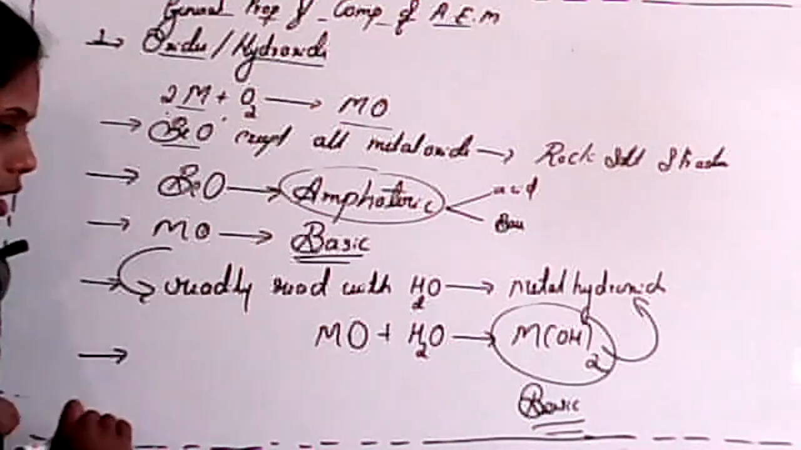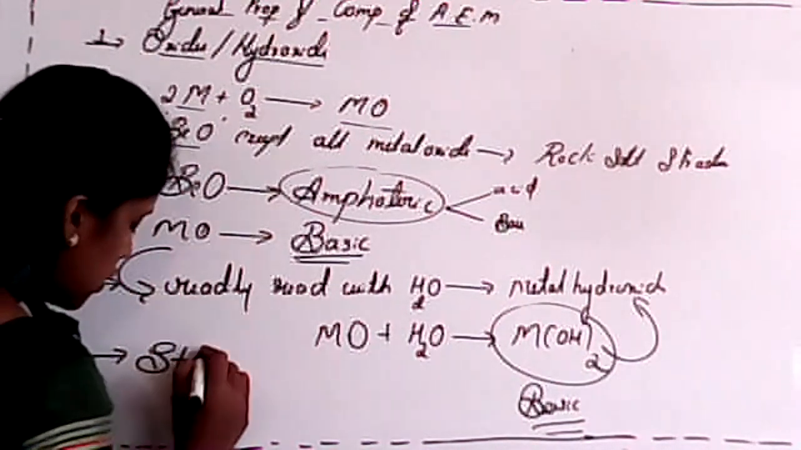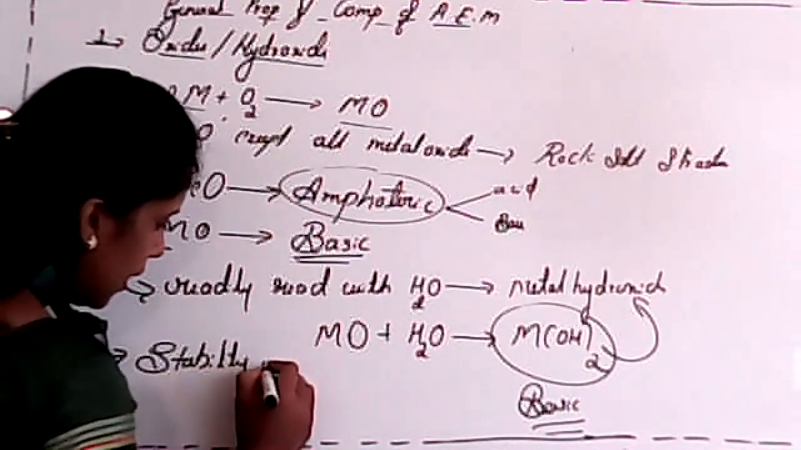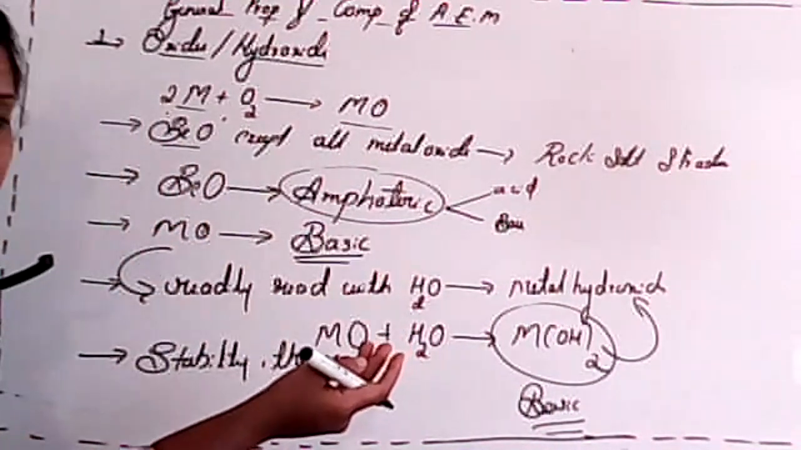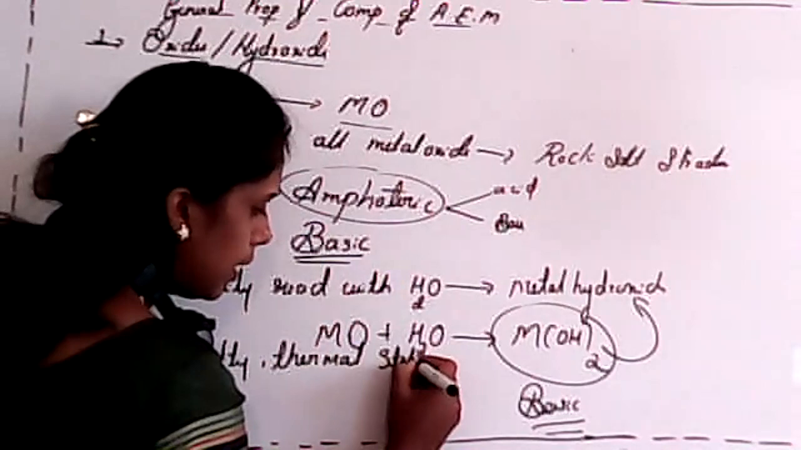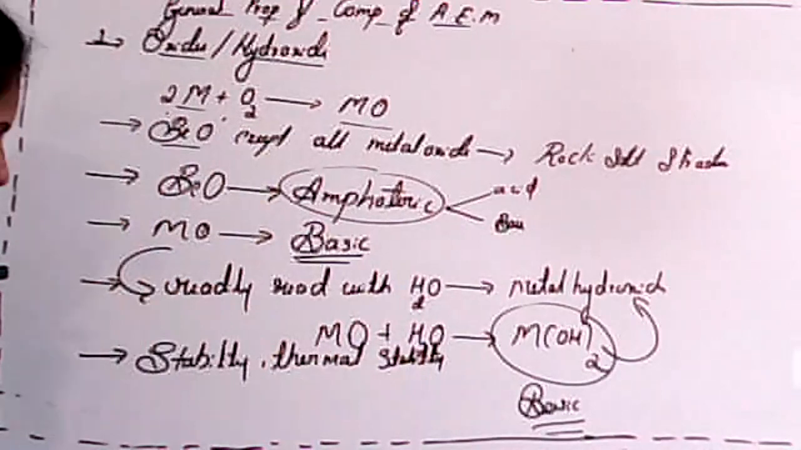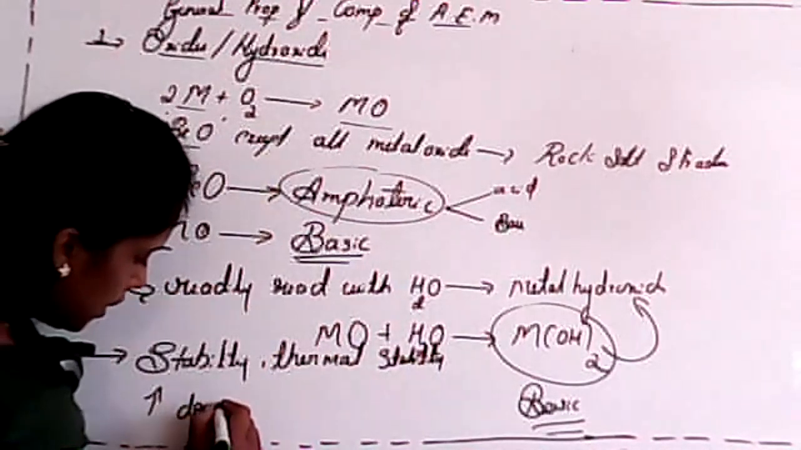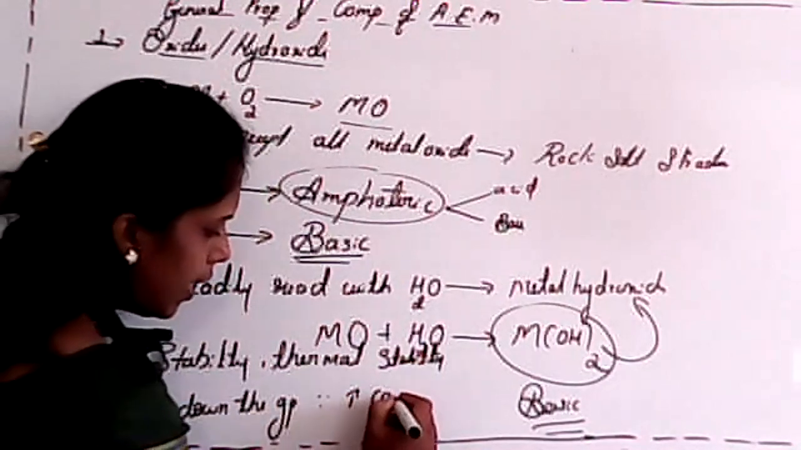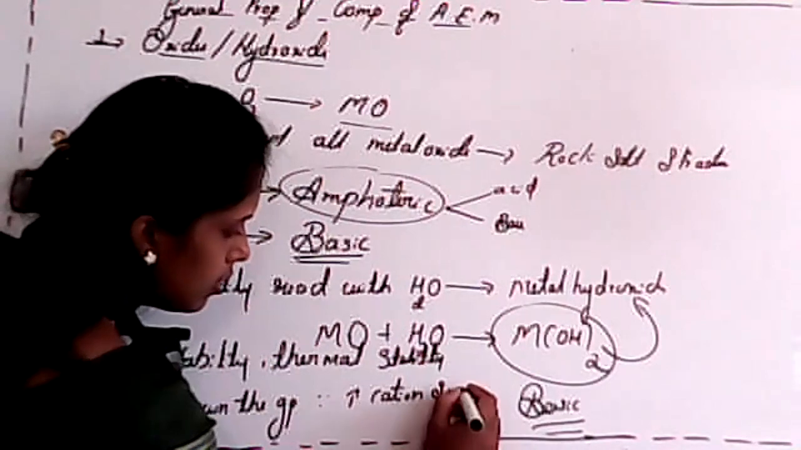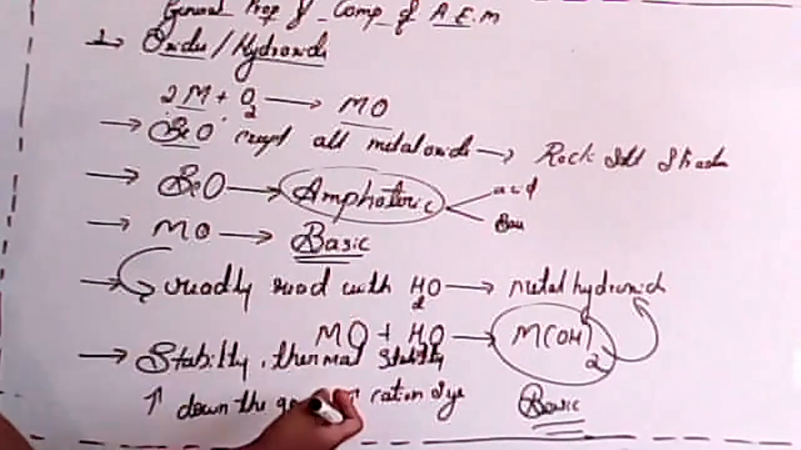And the next point is very important. See students, when we consider stability, thermal stability is nothing but stability towards heat or temperature. Thermal stability always increases down the group. Remember this point, students, it increases down the group again due to increase in the size of the cation. So the stability of the metal hydroxide or metal oxide increases.